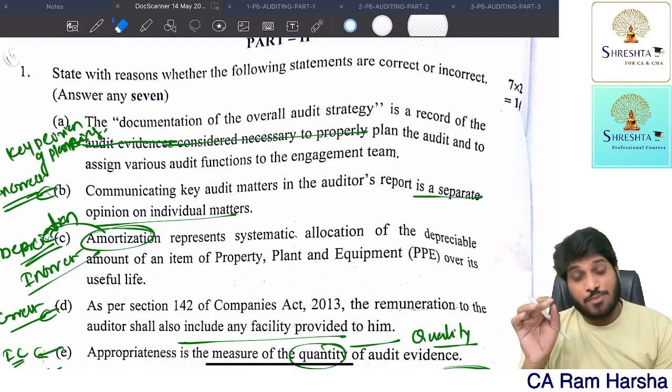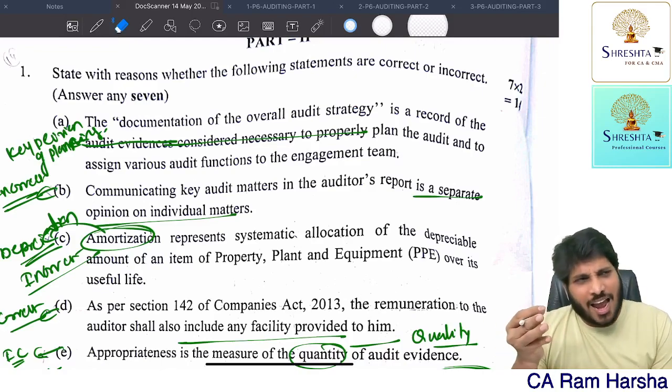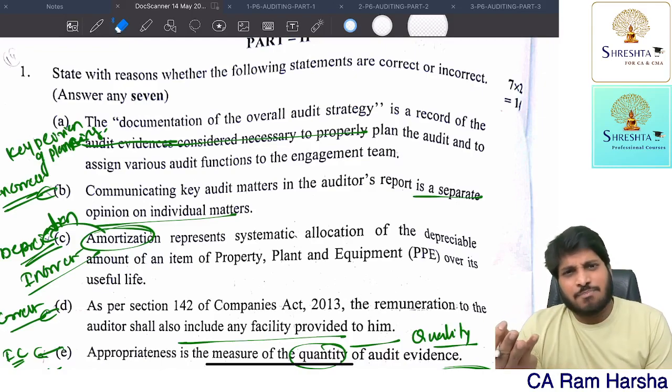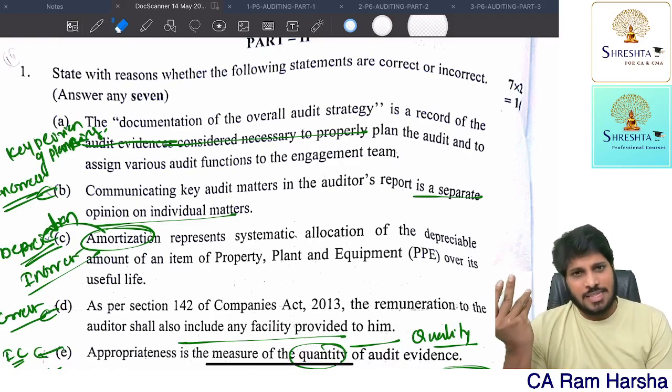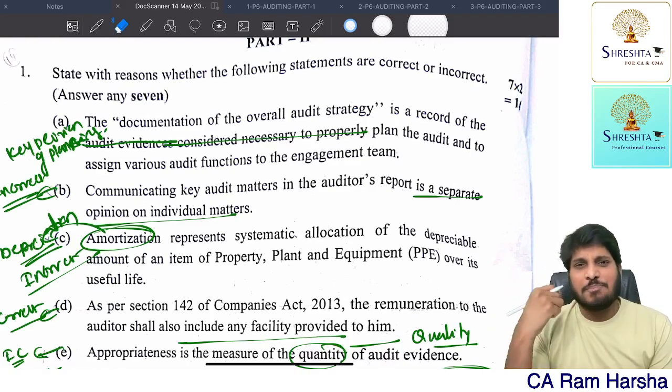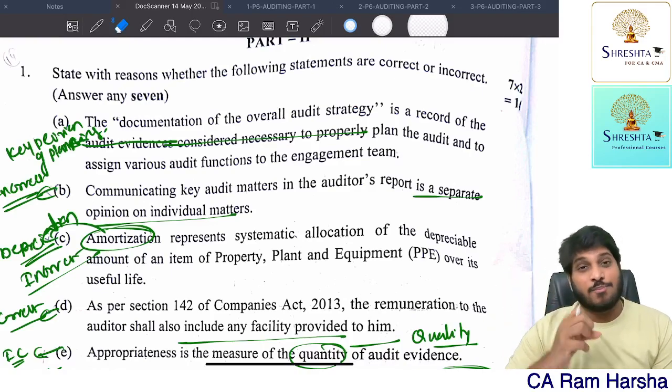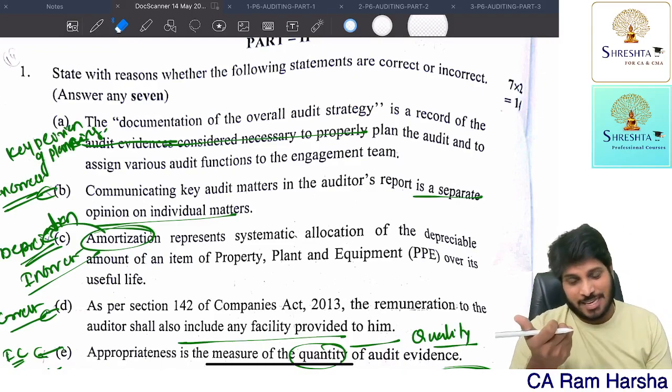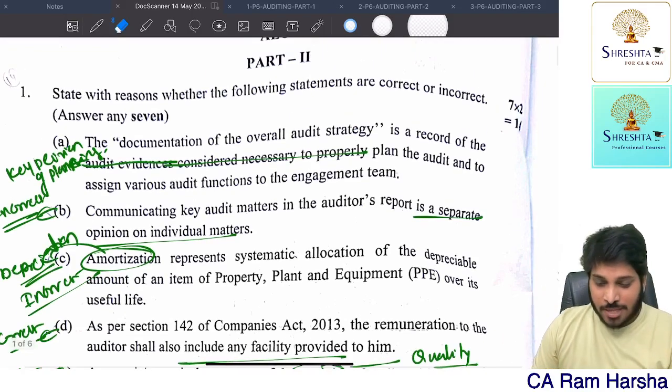Almost every chapter is tested. I don't find any chapter or topic that is ignored in this particular paper. So it comprehensively and neatly covered almost all key topics. Getting it? Yeah, fine. The first one. So let's look at the correct or incorrect questions.